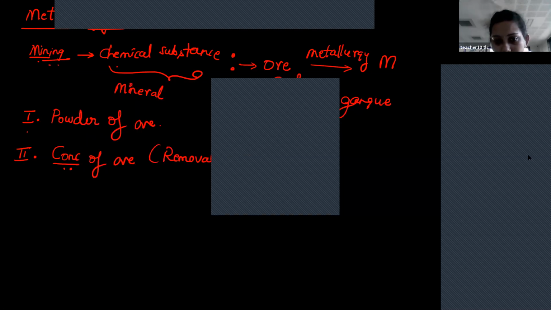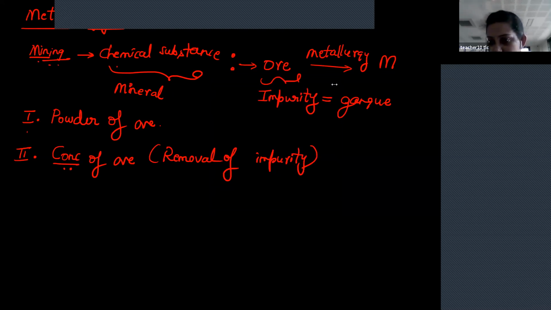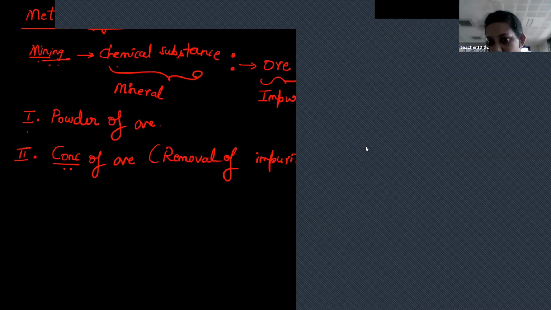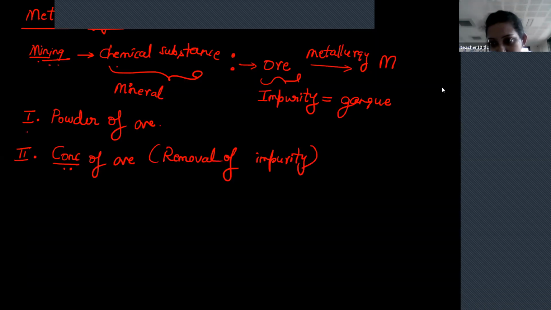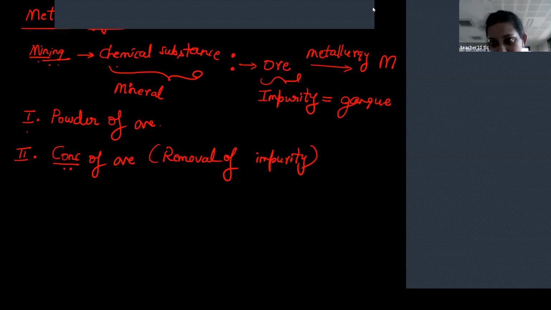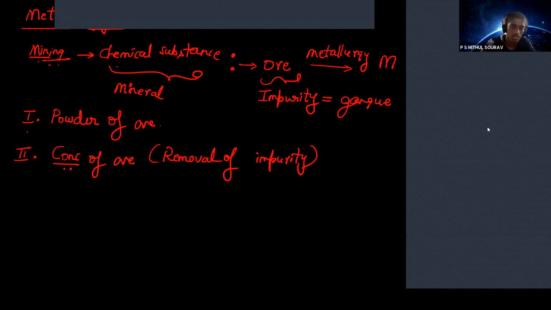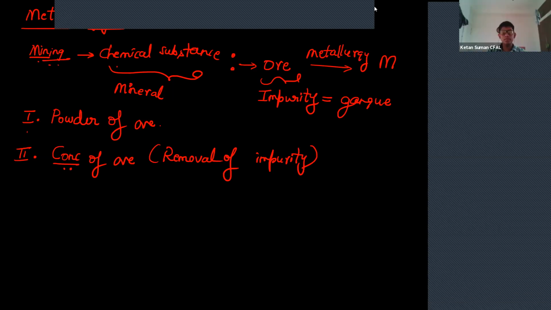Can you see the slide now? Is this clear? Yes, ma'am. You can't see? One minute, students. Can you see now? Yes, ma'am, now we can see.